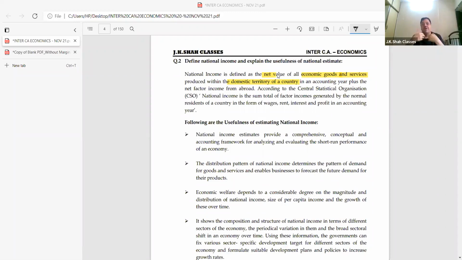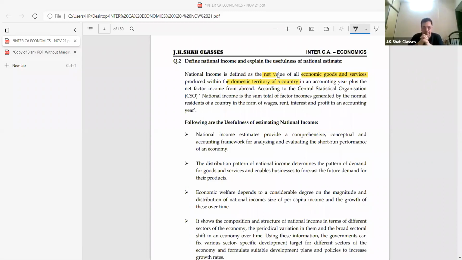If an Indian company has taken that and is using it for extracting oil or natural gas, that also becomes a domestic territory. If there is an Indian embassy in Dubai, that is also our domestic territory.